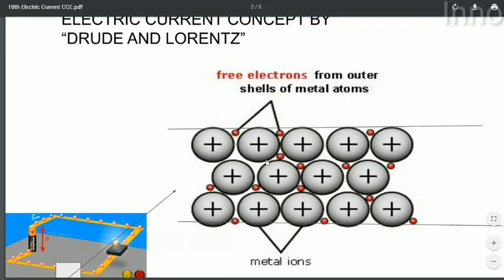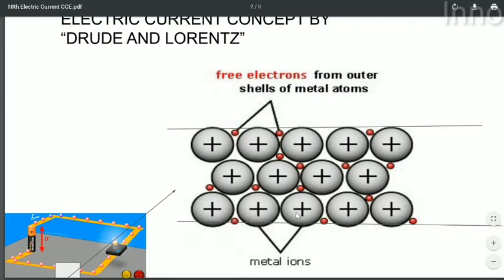So here these red color circles are nothing but free electrons which have come out from their surrounding atoms. When electrons go out from these atoms, the atoms become positively charged ions. Okay, so these positively charged ions are called lattice ions, and the region in which these ions exist is called lattice space. We see this arrangement in good conductors of electricity only, because these free electrons are responsible for constituting the current.